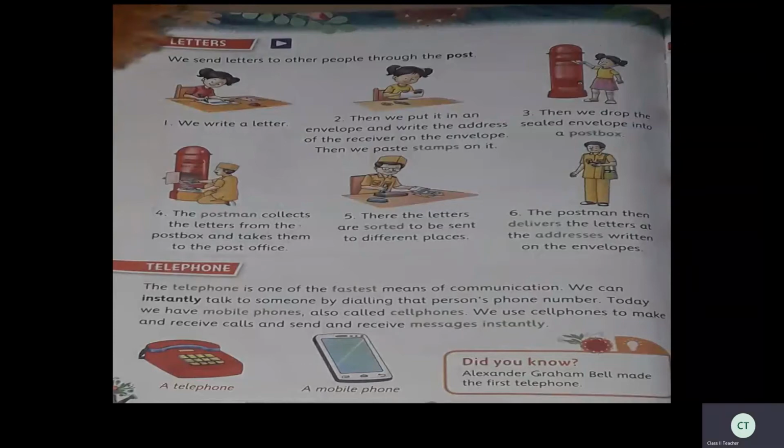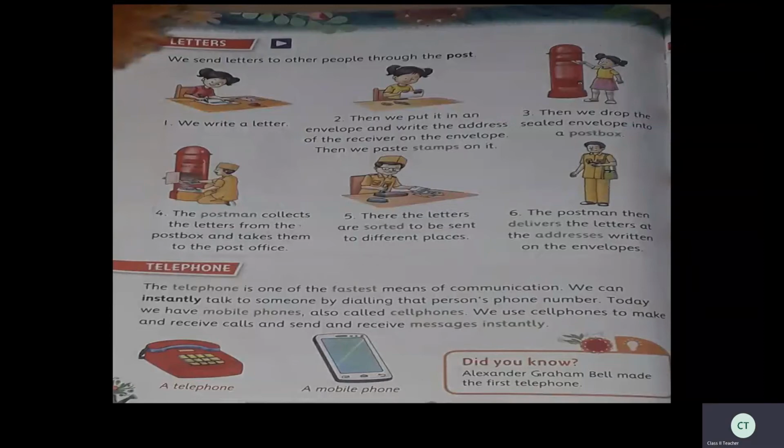So the address, we have to write. Then we have to paste stamp. So 5 rupees stamp or 10 rupees stamp, we have to paste it. And the third step is then we drop the sealed envelope into a post box. So first we have to write a message on the paper, and then we have to put it in a cover and paste stamp and write address. Then next step, take that envelope to a post box and drop it in the post box. So these are the steps for writing a letter.